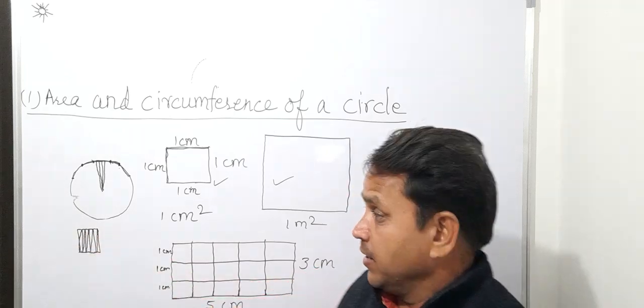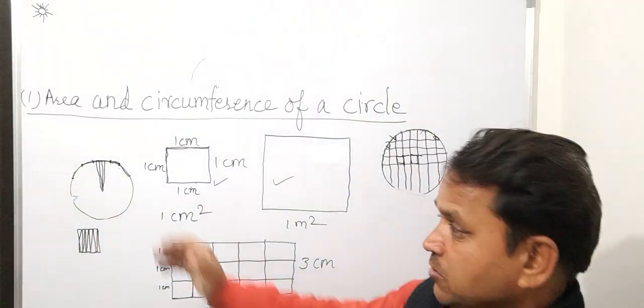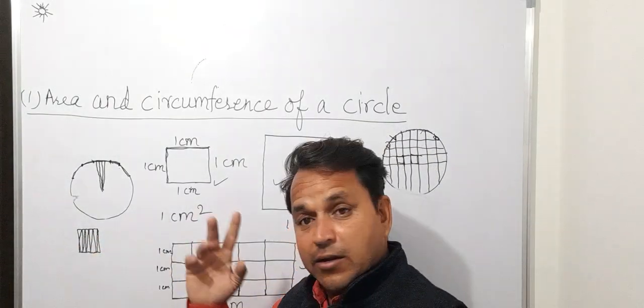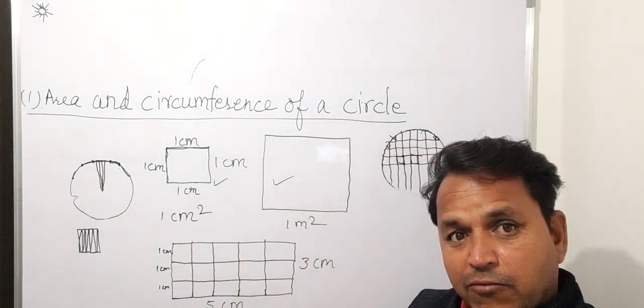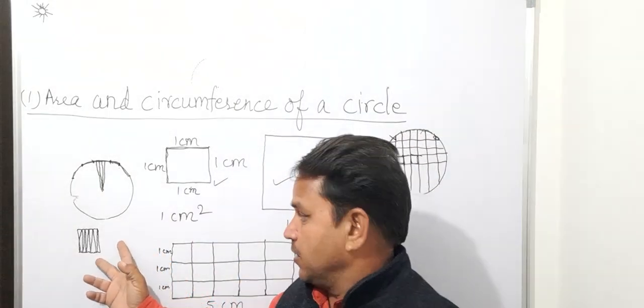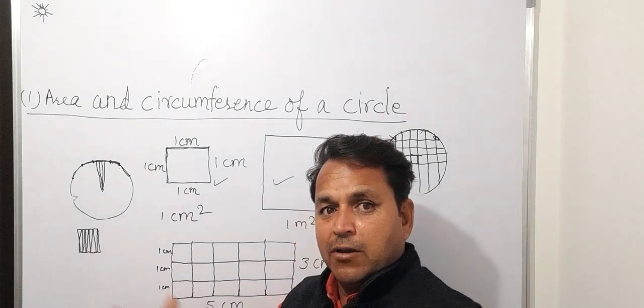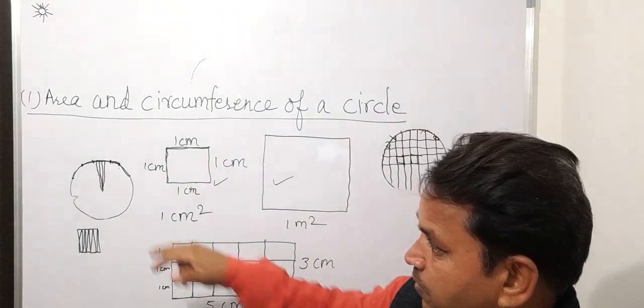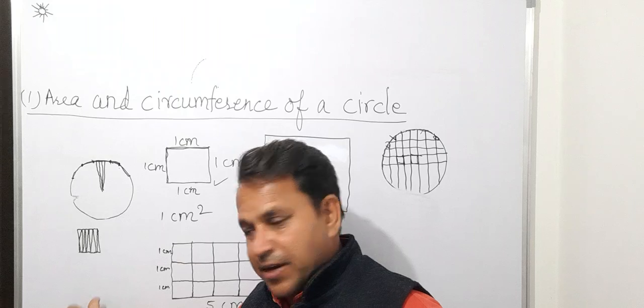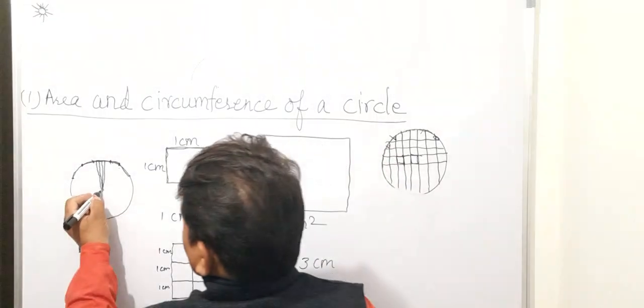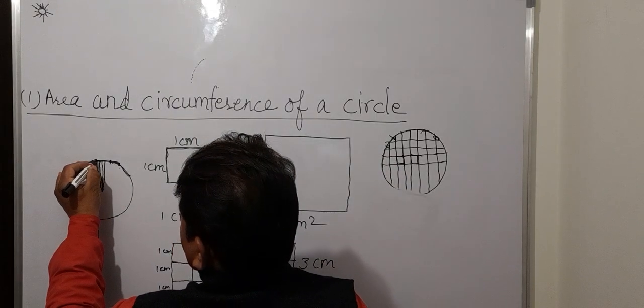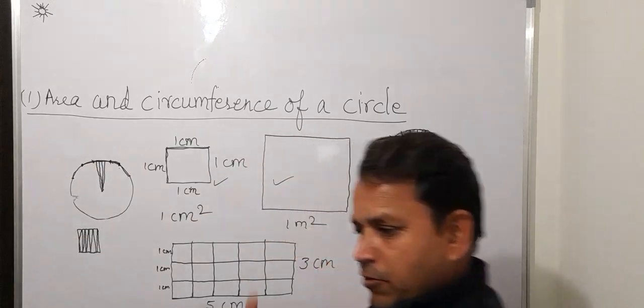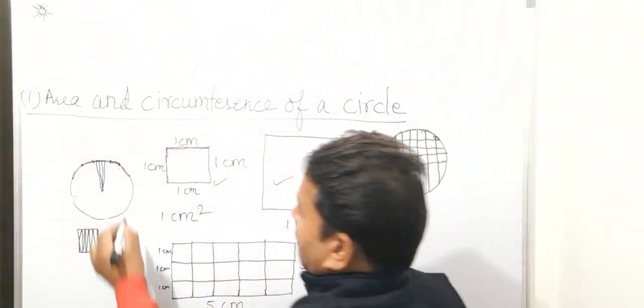Or we can say it has been converted into a rectangle. Now what about the dimensions of this? We can easily find the area of a rectangle. What about the dimensions of this rectangle? I mean the length and breadth. What will be its length and what will be its breadth? We have already studied the distance from the center of the circle to any point on the circumference is known as r, radius.